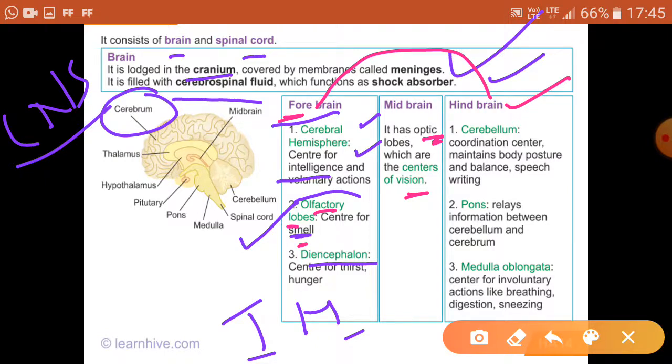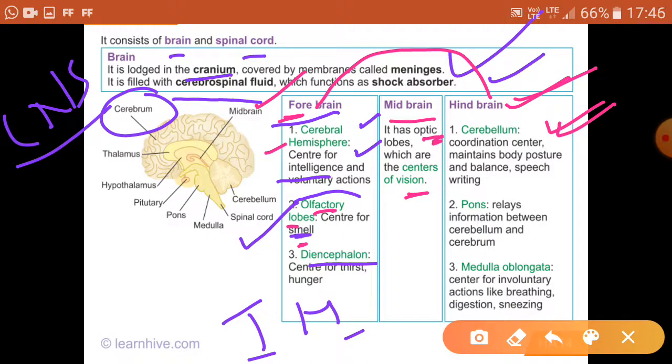Hindbrain is the posterior part of the brain, as forebrain is the anterior part and midbrain is the middle part. Further, it has three parts. This one is cerebrum, and this one is cerebellum.